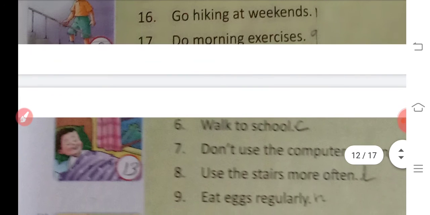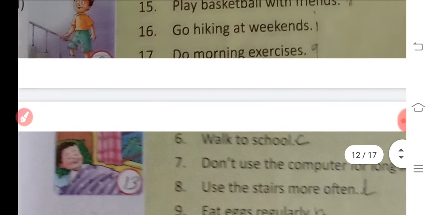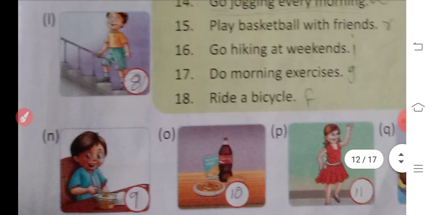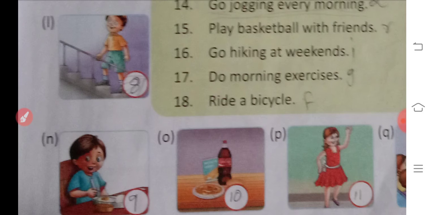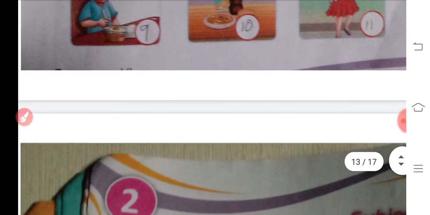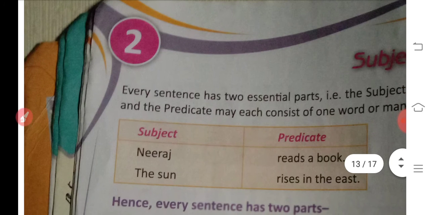G. Then "ride a bicycle." It is F. So up to here understood very well.